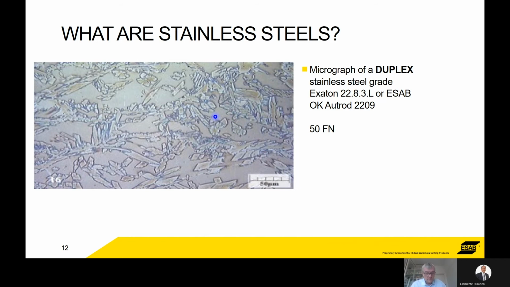You've got to be careful the way that it's manufactured. Duplexes are quite easily weldable, even in thick section. We do not recommend preheating or post-weld heat treating, and heat input and interpass temperatures are critical. What we need to do is make sure that the microstructure of the weld ends up being a duplex again.